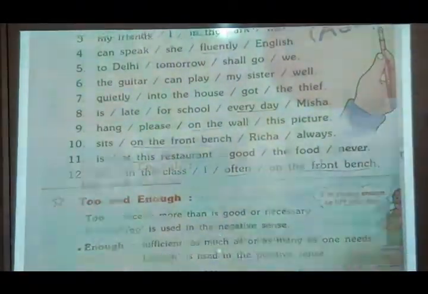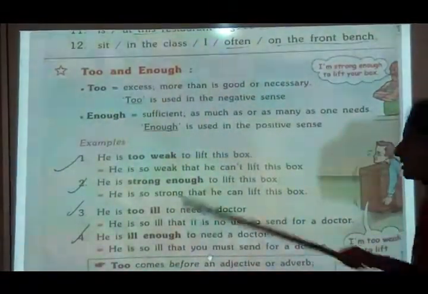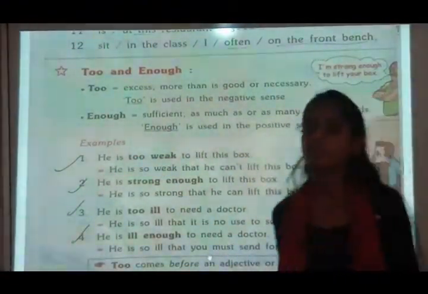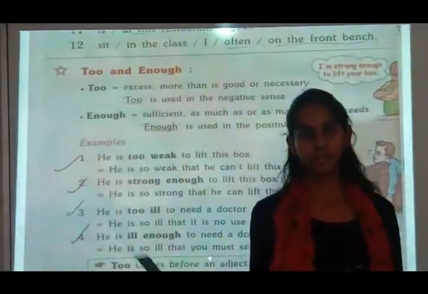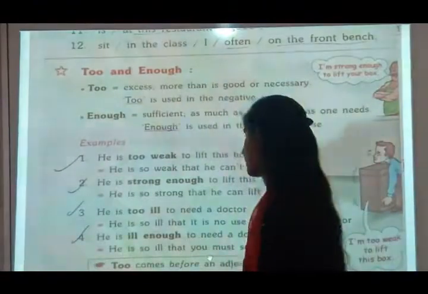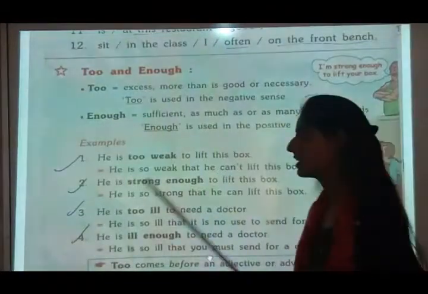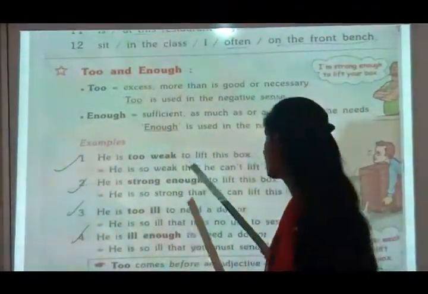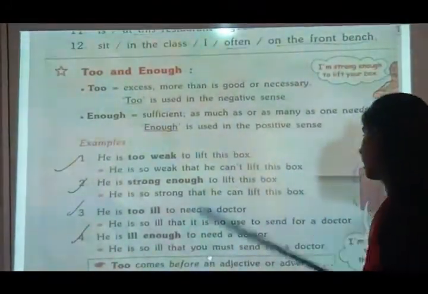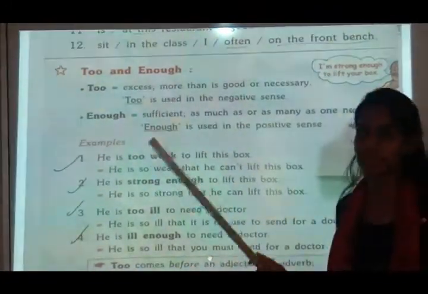Now say too and enough. Too means to excess, more than is good or necessary. Too is used in the negative sentence and enough is used in the positive sentence. So it is telling where too is used and where enough is used. See this example: he is too weak to lift this box. So too is used in a negative sentence. So he is so weak that he can't lift this box. So here see, can't has come, so the sentence is negative.